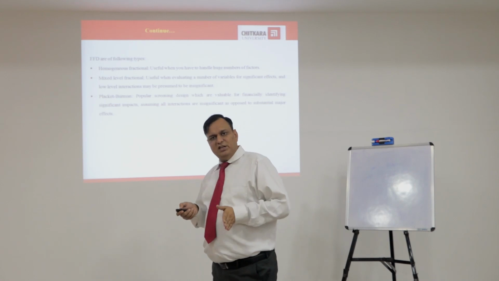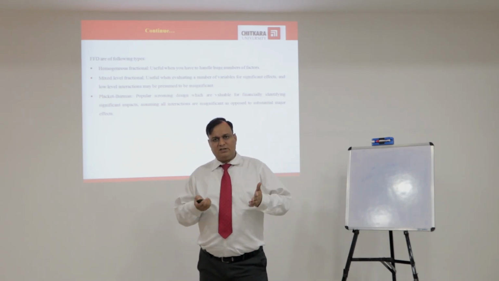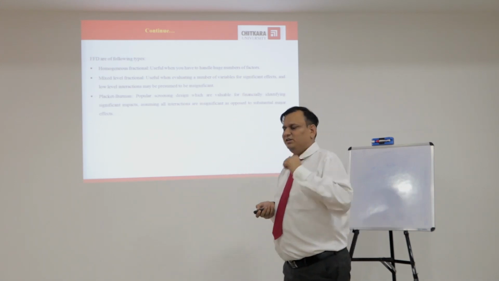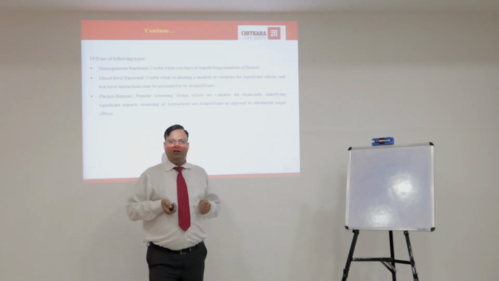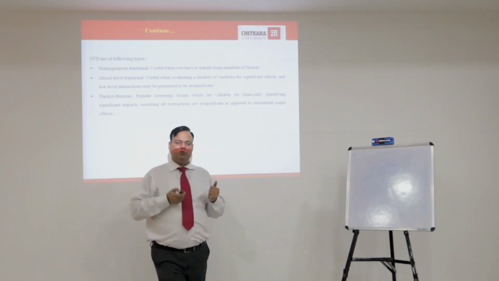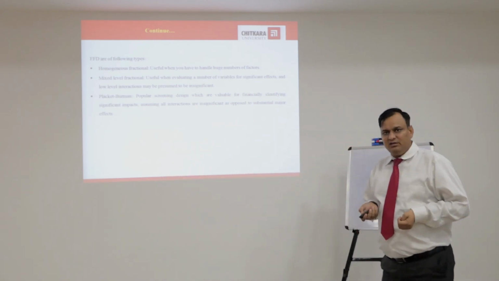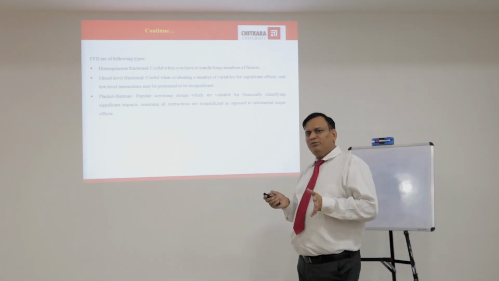From it, we will select 2, 3, 4 factors, and after that, from these factors, we will apply the main designs, like factorial design, fractional designs, and different types of response surface methodology, like Box-Behnken design and central composite designs. The Plackett-Burman design is a very important and popular design for screening of the various types of independent variables or factors.